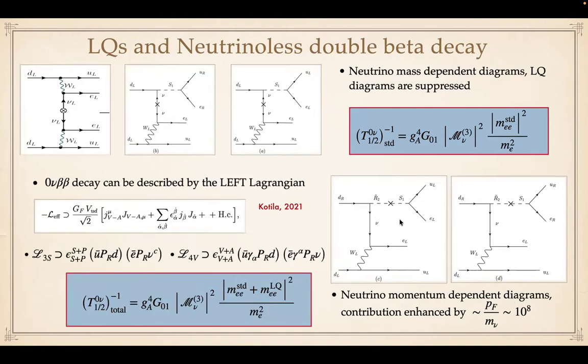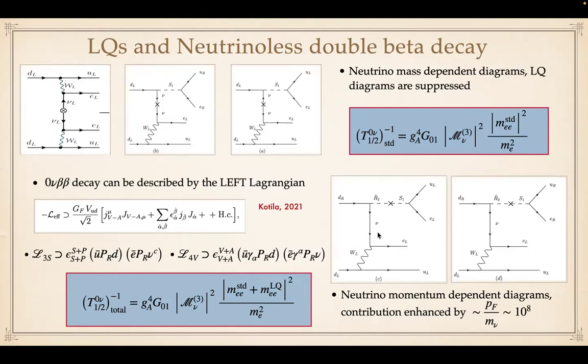Now we want to compute these contributions through the effective field theory. As the neutrinoless double beta decay is a low energy process, it can be described by the low energy effective field theory Lagrangian. This is the most general Lagrangian that we can write, where this current originates from the standard model interactions, and all the other beyond standard model interactions are encoded in these non-standard currents. These two diagrams contribute to these two Lagrangians or these two currents. One depends on the scalar plus pseudoscalar, and the other on the vector and the axial vector.